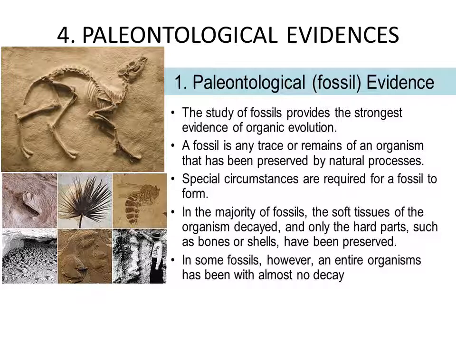A fossil is any trace or remains of an organism that has been preserved by natural processes. Special circumstances are required for a fossil to form. In the majority of fossils, the soft tissues of the organism decayed and only the hard parts such as bones or shells have been preserved. So these hard parts of that particular organism are preserved in the form of fossils. In some fossils, however, an entire organism has been preserved with almost no decay.